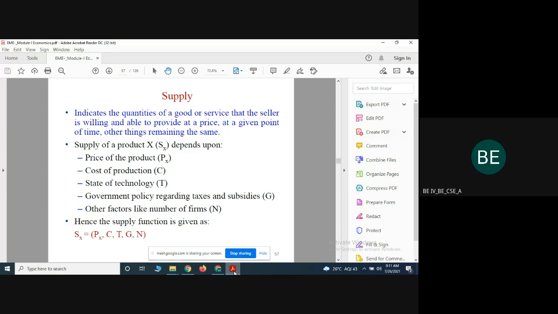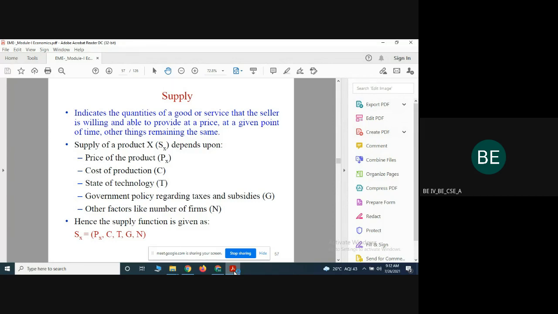Rent is one of the factors, and then interest and the price of the raw material. To start a business, if you don't have enough money, you get a loan from the bank. Every month you have to pay EMI to the bank, so interest is one of the factors. Then the last one is the price of the raw material.